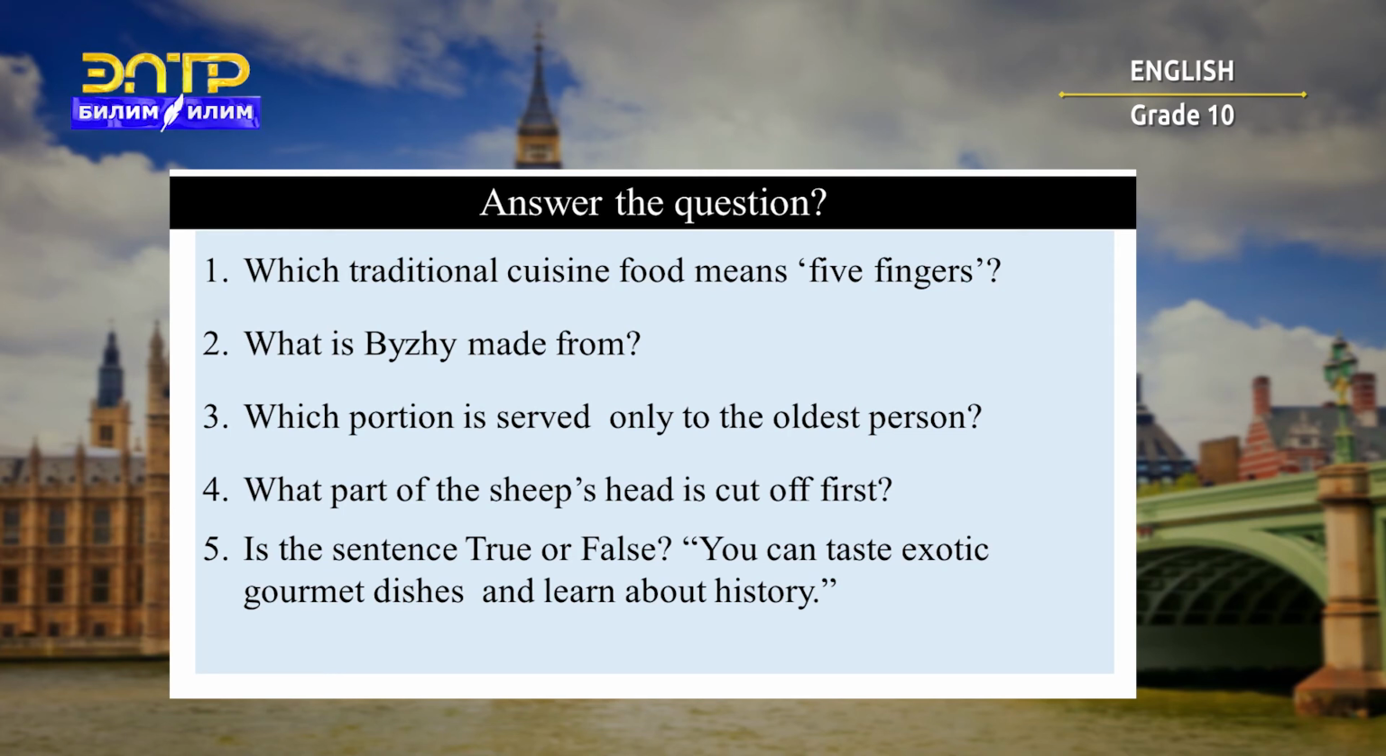Let's answer them all together. Number 1, which traditional cuisine food means 5 fingers? Well, it's beshbarmak. 2, what is bhaji made from? Liver, rice, spice, etc. 3, which portion is served only to the oldest person? Jotajilik. 4, what part of this sheep's head is cut off first?